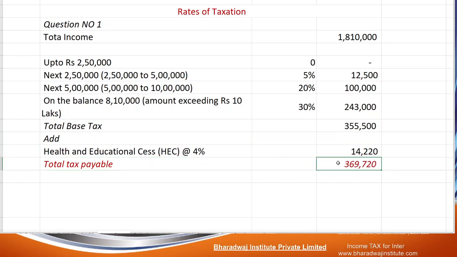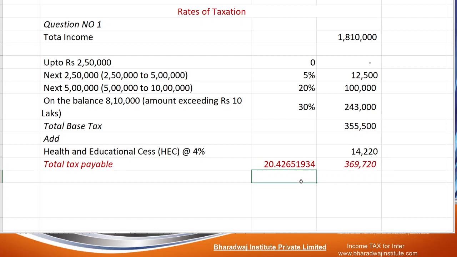If you look, he is paying 3,69,720 for the taxable income of 18 lakh 10,000. Can you work out the percentage? That is not for examination point of view, only for your reference. 3,69,720 divided by 18 lakh 10,000 into 100. He is paying an average rate of around 20.42%. Out of 18 lakh 10,000, this much is paid as tax.